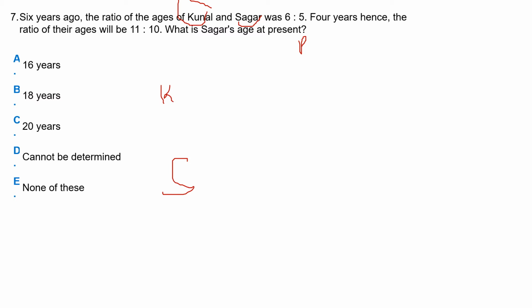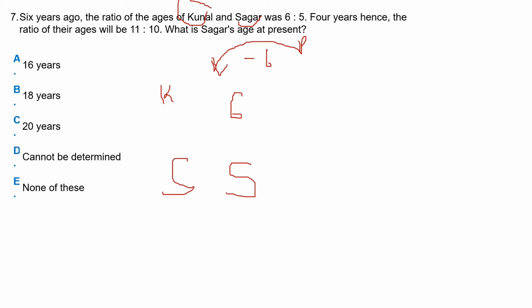In this, first the given ratio is from 6 years ago. So we go to minus 6, meaning before 6 years, and the ratio was 6:5. Next, the ratio of their ages will be 11:10 after 4 years.